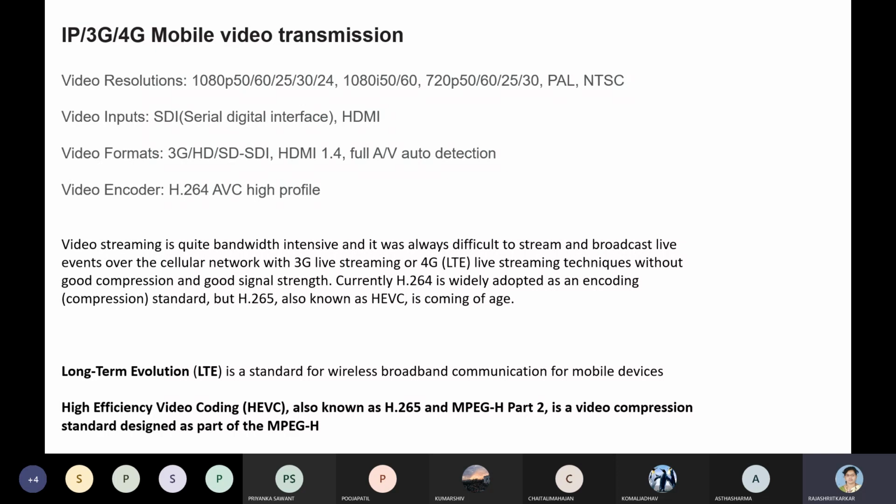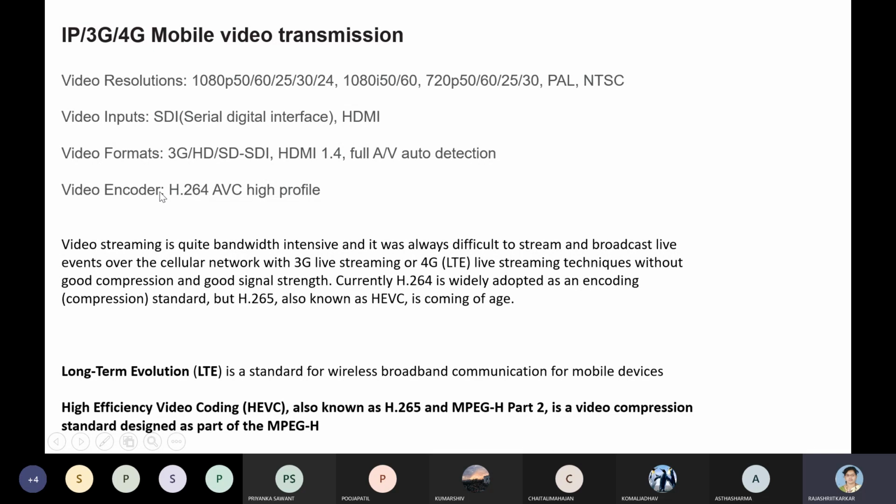Because it may be a 64-bit processor you are using, it may be a 32-bit processor, or it may be a 16-bit processor. So depending on these particular processors, the data lines do change. On the data rate also, the data lines are going to change. So it is the HDMI cable or SDI cable which matters as the video input, correct? Then there are the different video formats. The video inputs and the video formats are one and the same. So you can say it is high definition, or it is serial data, the formats which are being used.